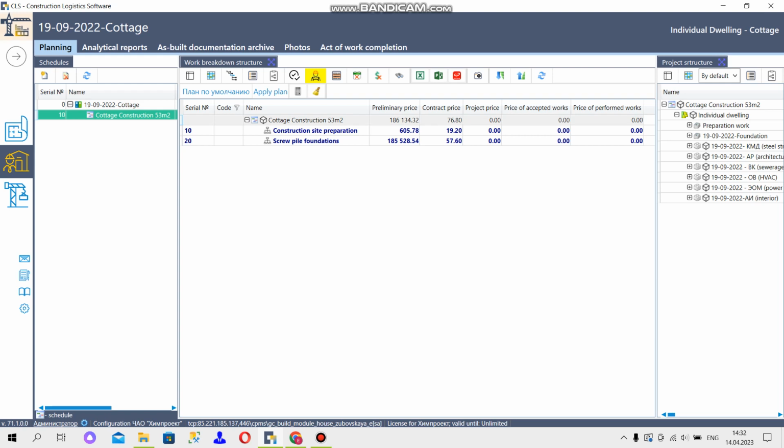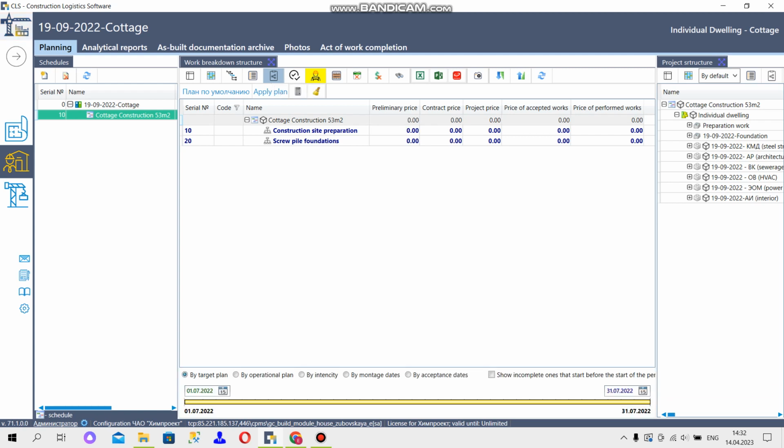Concerning the report for a specific period of time, you should use the button Periods filter, which allows you to display information for a certain period of time. You should determine the key dates according to the schedule by checking by installation dates. And you can enter the dates manually or using the slider.